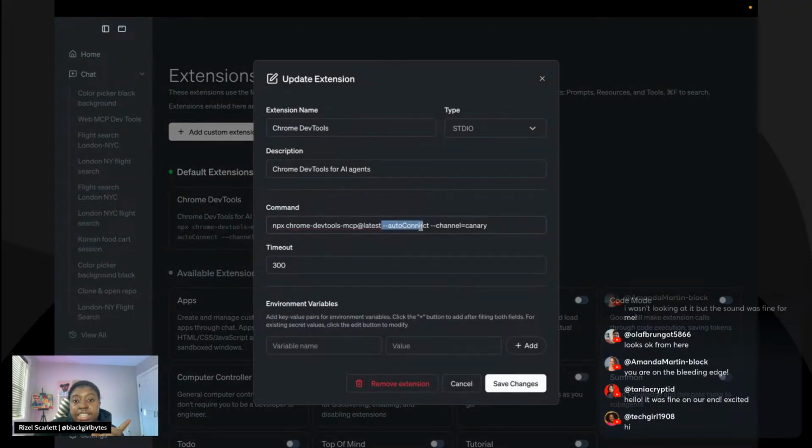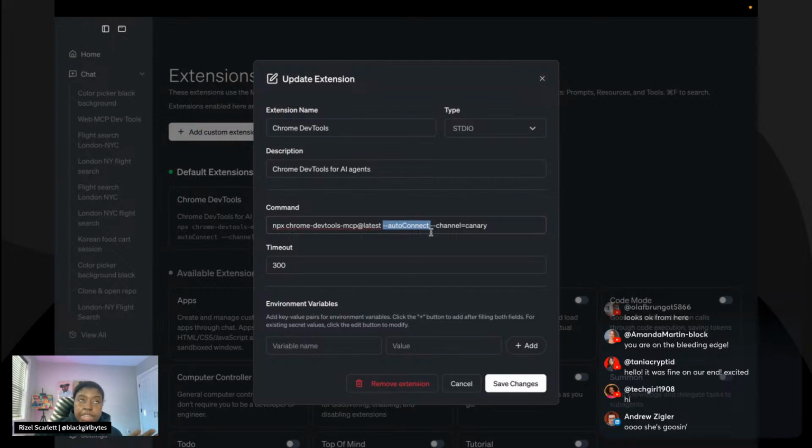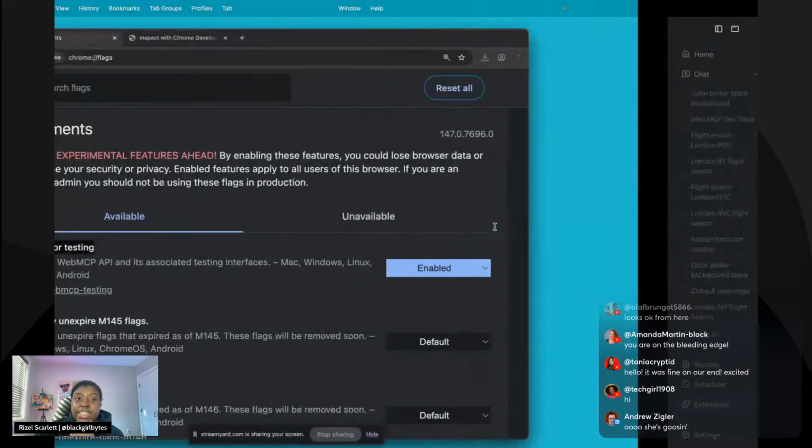And that's because I needed to add in a couple of flags. At first it was not working, and I'm like, okay, why is it not working? So I had to add in this flag, auto connect, that will automatically connect it for the remote debugging, and then which channel it is. It was using regular Chrome, and I had to let it know we need to use Canary.